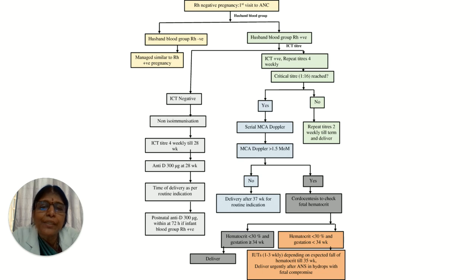If the fetal hematocrit is less than 30% and the gestational age is more than 34 weeks, we can deliver. But suppose the fetal hematocrit is less than 30% and the gestational age is less than 34 weeks, then intrauterine transfusion can be done 1 to 3 weekly, depending on the expected fall of the hematocrit, until 35 weeks, and then deliver urgently before there is fetal compromise with hydrops.